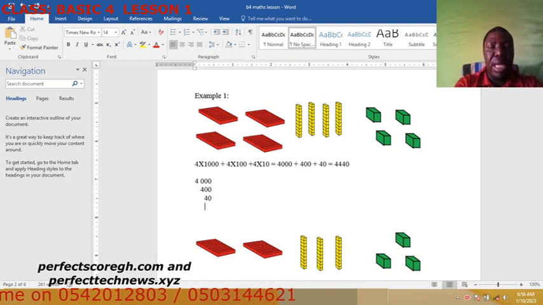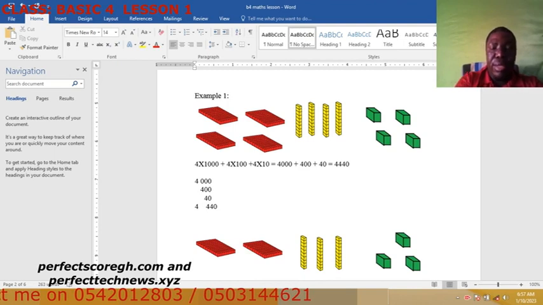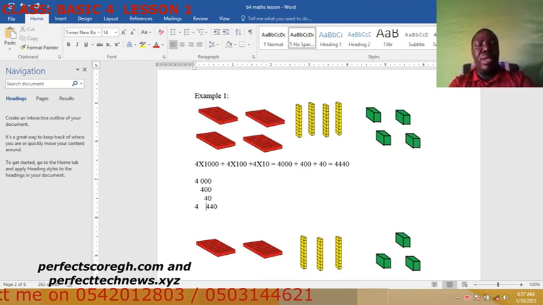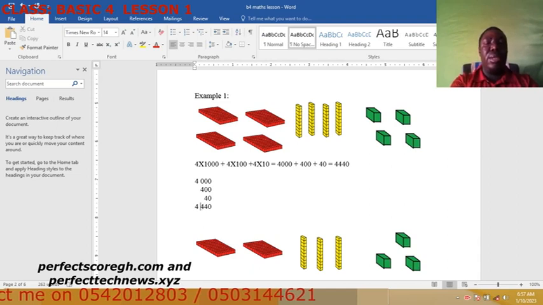You just start adding them from here. 0 all through 0. Here 4. Here 4. I hope you are following how I'm arranging it. Then here will be 4 also. So at the end of the day you get 4400 and 40. Right? So this is how it will be like.